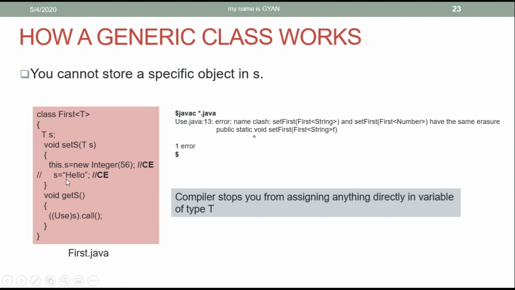And if you assign something to the variable s, then it will be wrong for another kind of object of the class first. That means if you assign s the value hello, then it will be wrong if you create an object of class first with Integer as its type argument. So since for this class first the erasure is the same. Yes, objects can be different, the class files can be different, but erasures are the same for this class first. Therefore, we cannot assign the variable s a specific value.